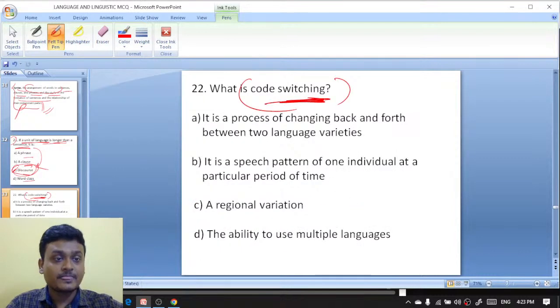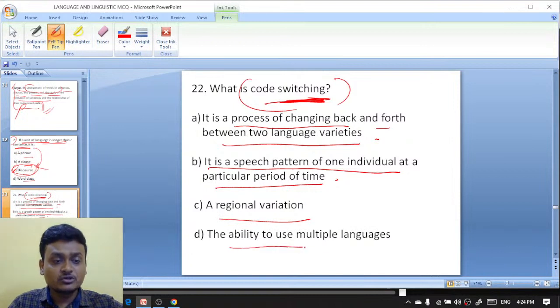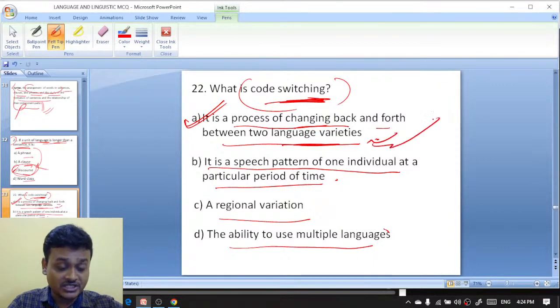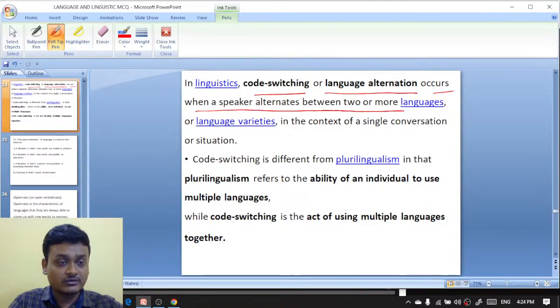Code switching क्या है? It is a process of changing back and forth between two language varieties. Here is the explanation: code switching or language alternation occurs कब होता है? जब a speaker alternates between two or more languages.